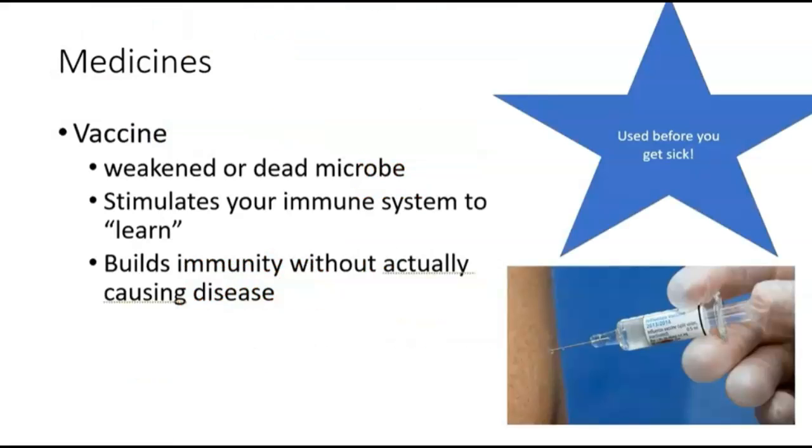When we talk about medicines that help to keep us safe, there are different ones depending on the pathogen that causes the illness. For example, vaccines are for viruses. We typically use them before we get sick. Again, they are a weakened or dead part. They stimulate your immune system so it learns and knows how to fight off that virus the next time you come in contact with it. And most of the time, it's going to build that immunity without actually causing the disease in your body.